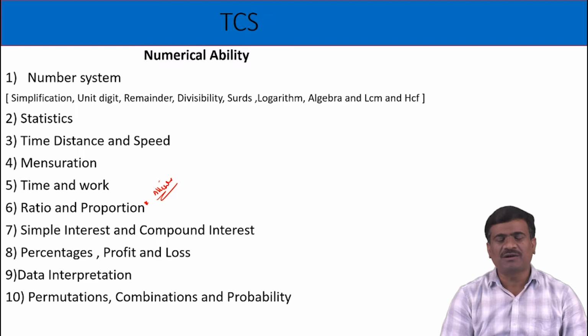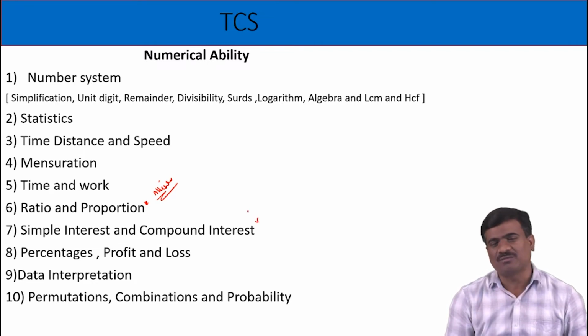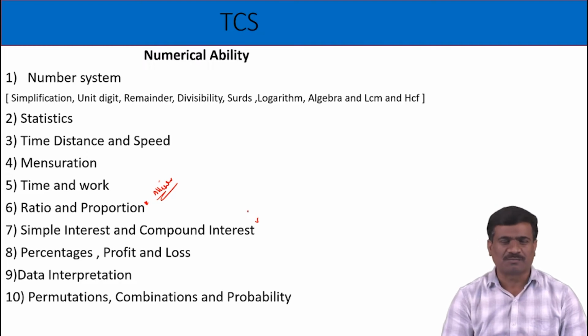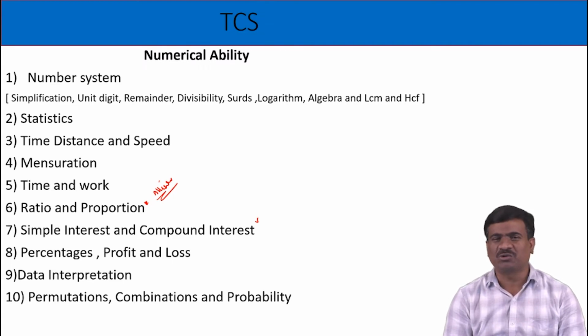Next, simple interest and compound interest, using basic formulas. Simple interest is PTR by 100. Compound interest amount is equal to P into 1 plus R by 100 whole to the power of T. Next, when compounded yearly, compounded half yearly, compounded quarterly.